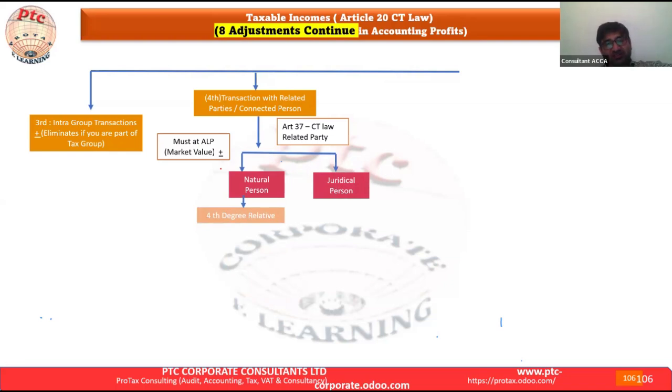With whom will we make the transaction? With a natural person, fourth degree, that we already understand. The second, the juridical person.